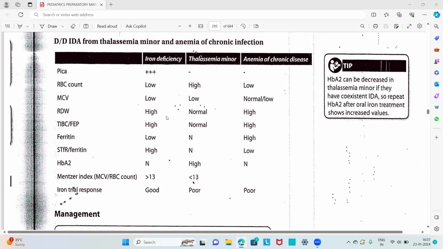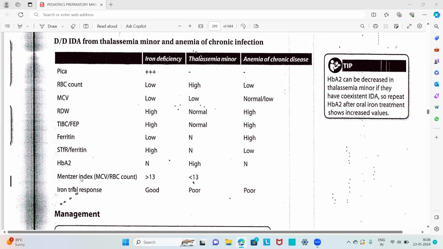The red cell width is high in both iron deficiency anemia and anemia of chronic disease, but in thalassemia minor red cell width is normal. The total iron binding capacity is high in iron deficiency anemia and anemia of chronic disease, but normal in thalassemia minor. The ferritin is low in iron deficiency anemia only; in thalassemia minor it is normal, and in anemia of chronic disease it is high. Then HbA2 is normal in iron deficiency anemia, high in thalassemia minor, and normal in anemia of chronic disease.